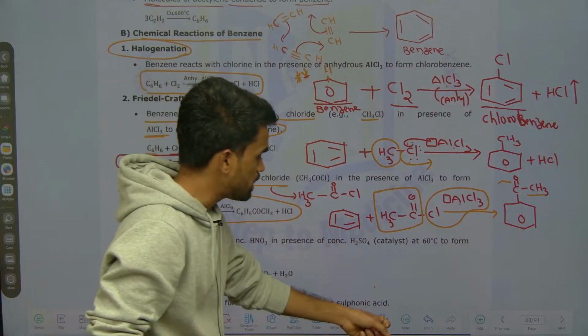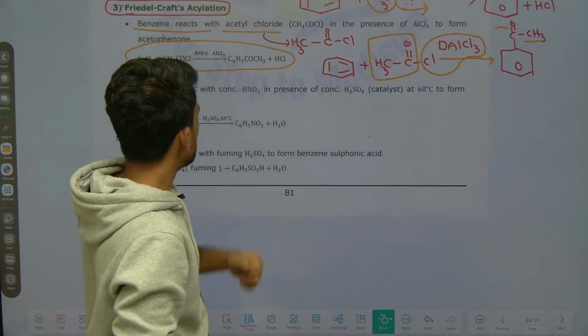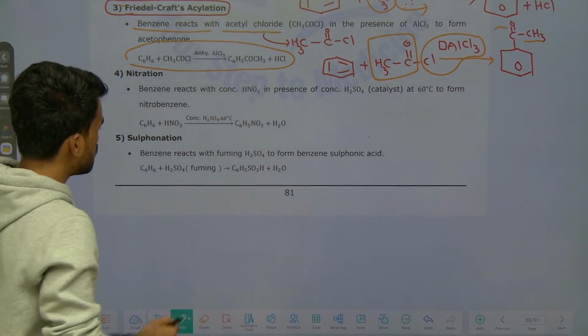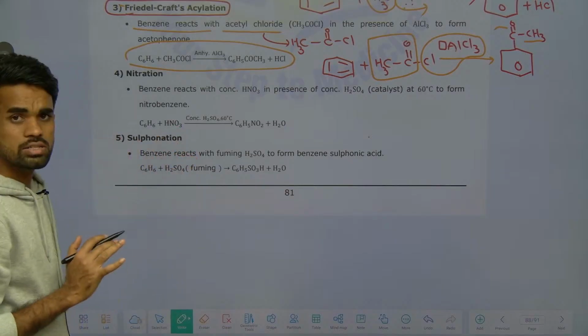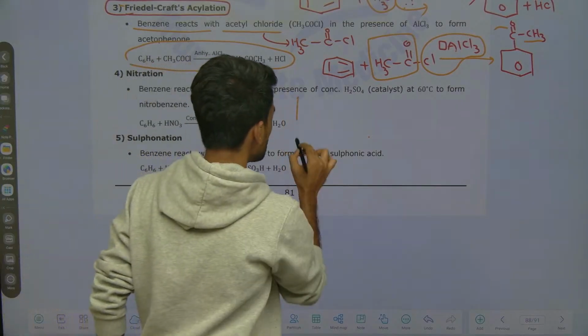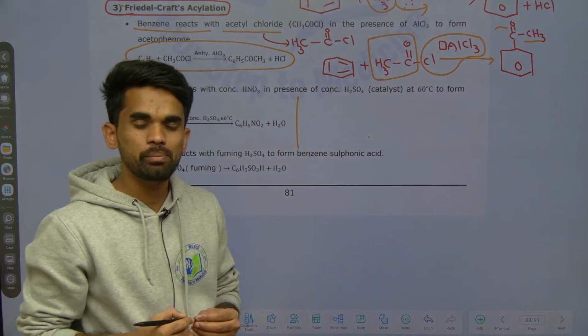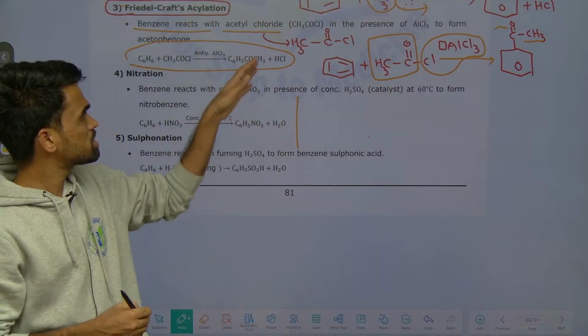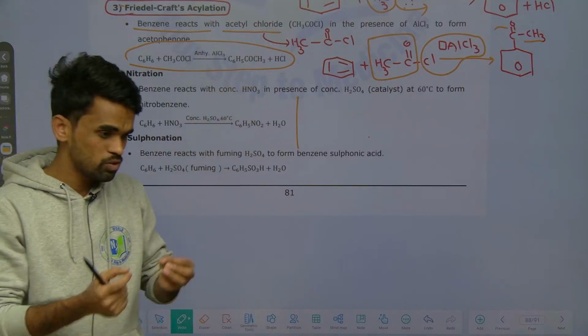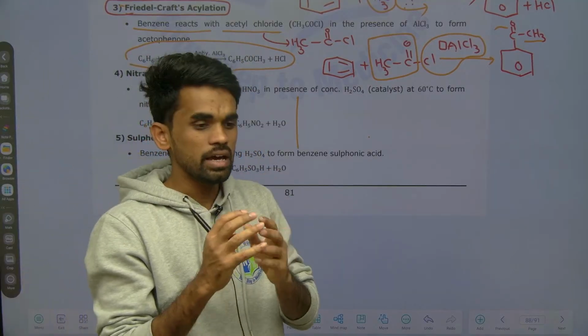Then next, nitration reaction. Nitration is very easy, and sulfonation is also very easy. If you are planning to prepare for your EAPCET or JEE NEET exam, these reactions are very common reactions that you will be practicing every day, like in any organic chemistry.